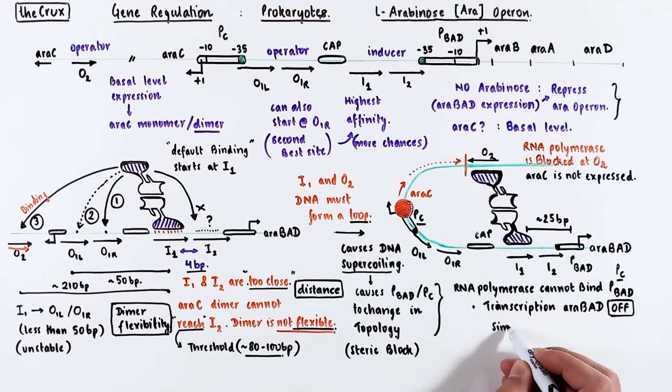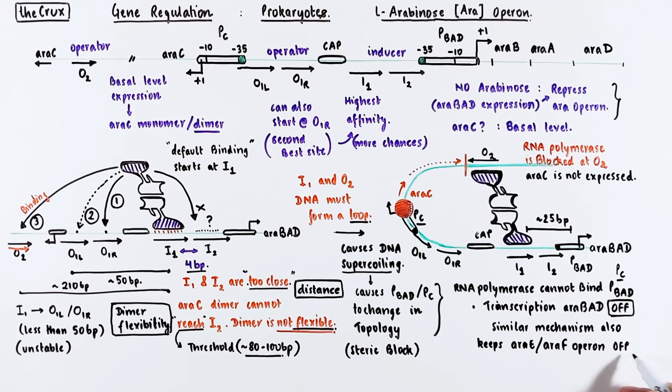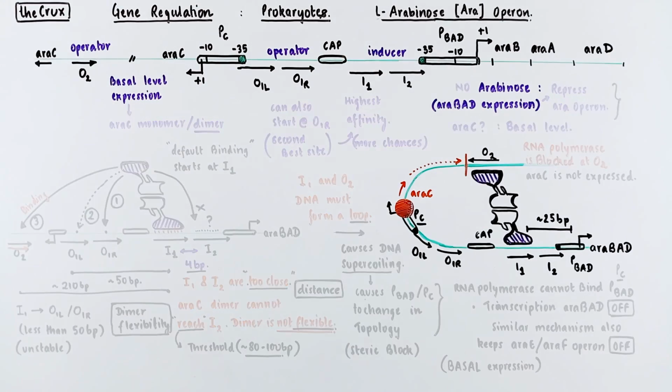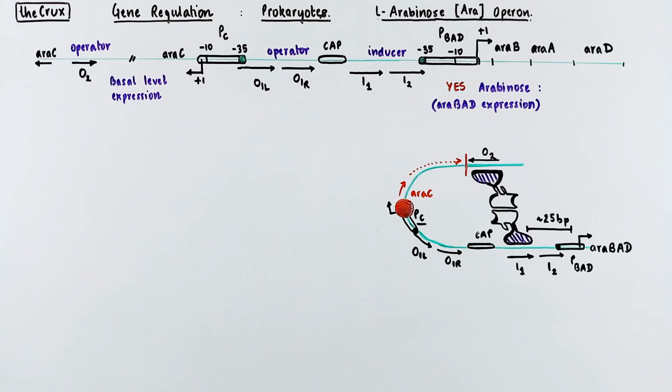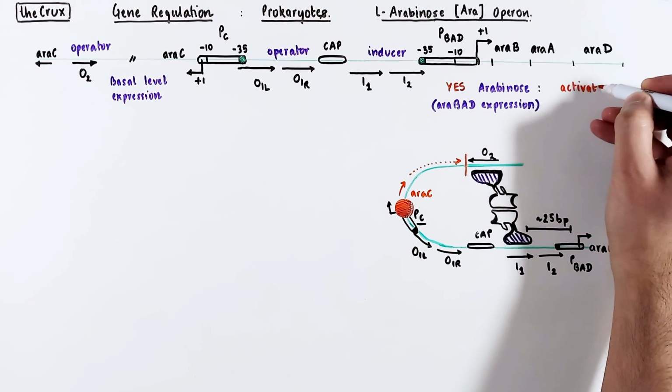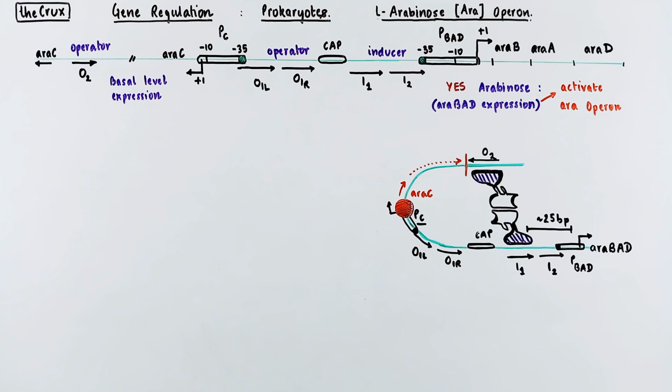A similar mechanism also keeps the araE and araF operons turned off, but keep in mind that they are nonetheless maintained at a basal level. Now that we understand how the operon is turned off, let's try to understand what happens to the system when arabinose is present for the bacteria to consume. Naturally, you would expect that the arabinose operon is activated, which means that the araBAD expression is upregulated.